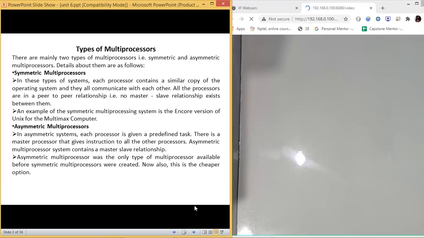Now, this is a little bit cheap in price. So these are some of the options which people follow. They have different types of processors, and they are all in a master and slave relationship. So the master assigns the task to the slave, and it does that processing.